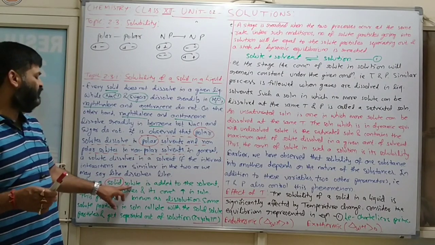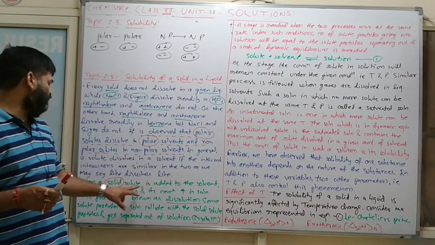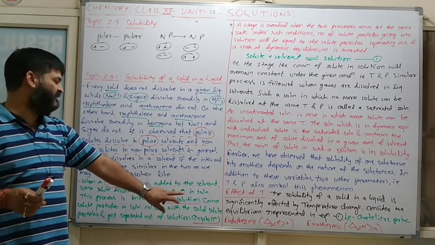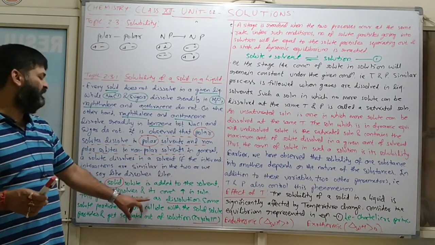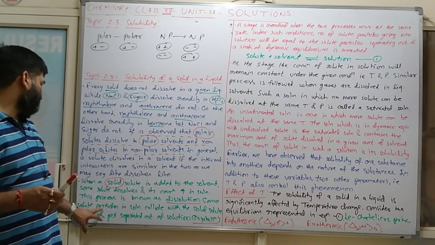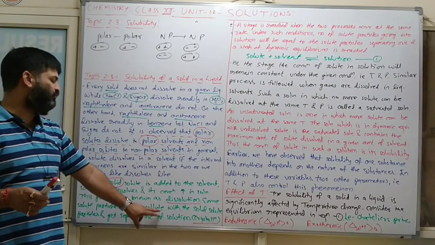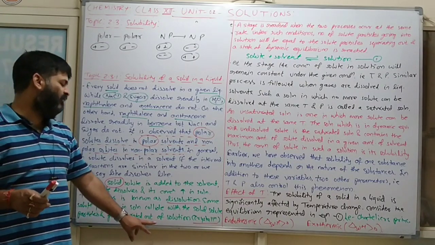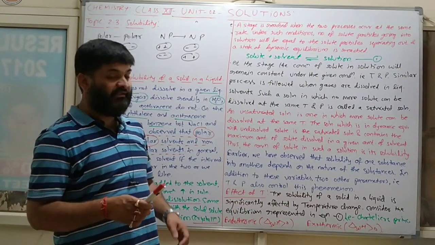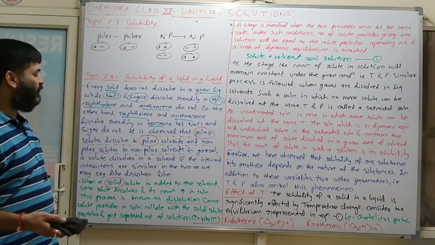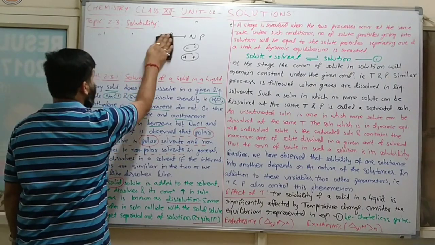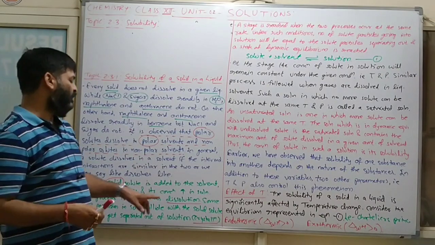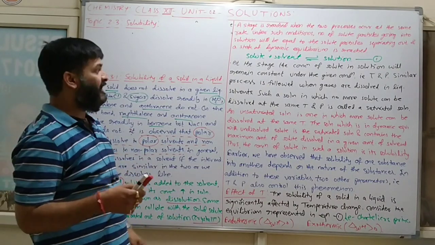When a solid solute is added to the solvent, some solute dissolves and its concentration increases in solution. This process is known as dissolution. Some solute particles in solution collide with the solid solute particles and get separated out of solution. This is normally known as crystallization. Here two important definitions will come: one is dissolution and the other is crystallization.